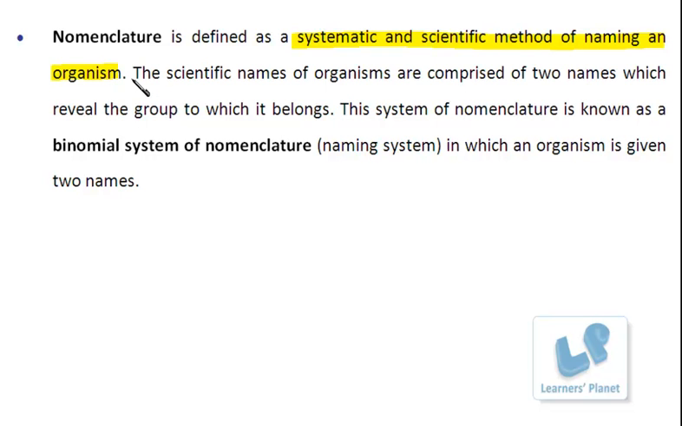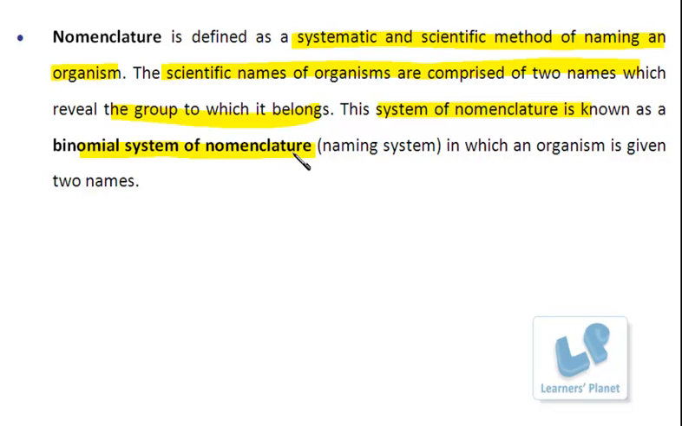According to the system that he used, the scientific names of organisms are comprised of two names, and these two names reveal the group to which the organism actually belongs. I explained the different groups present in the system of classification, starting from kingdom till species. So he gave the scientific name to the organism in a way that you can easily reveal which group it must belong to. Since it is comprised of two names, this system of nomenclature is known as the binomial system of nomenclature.